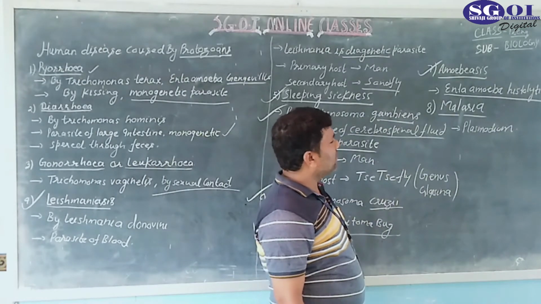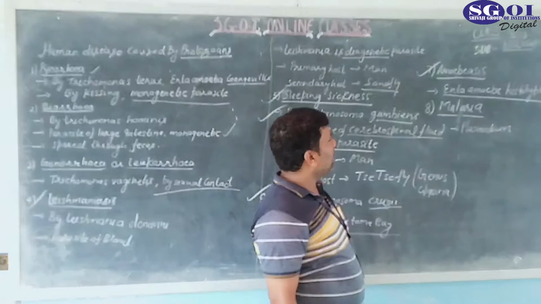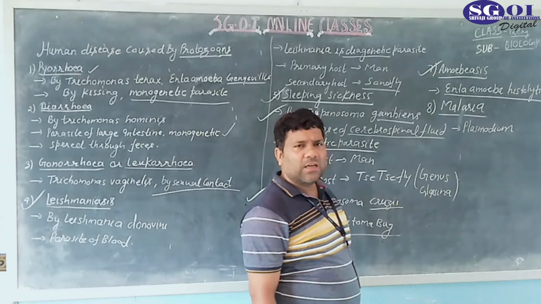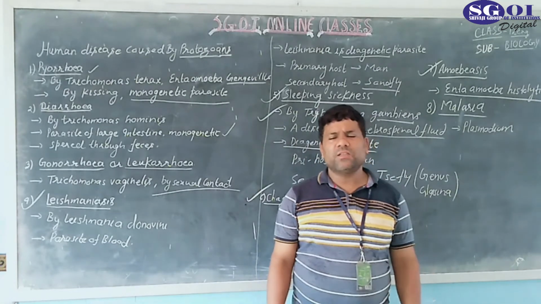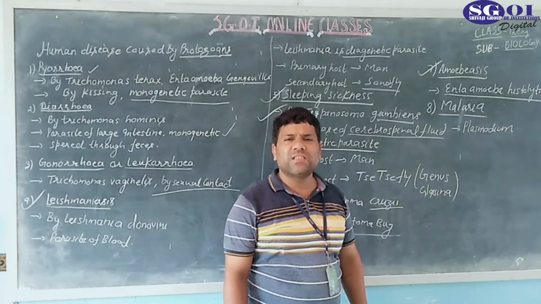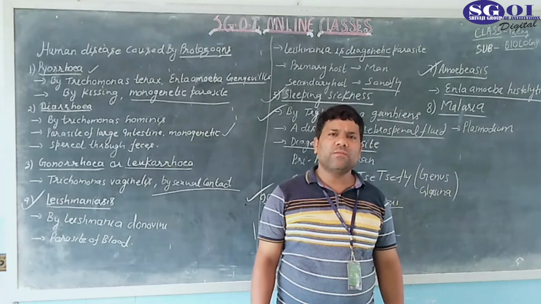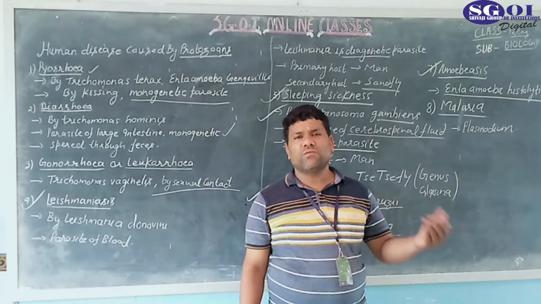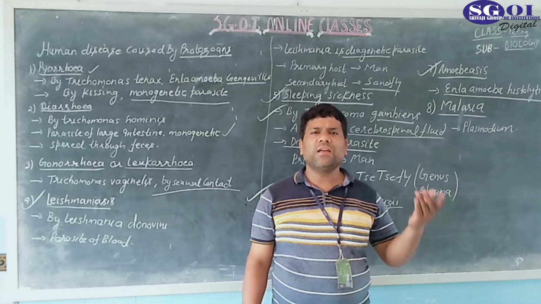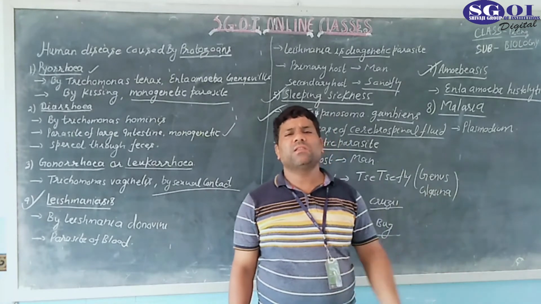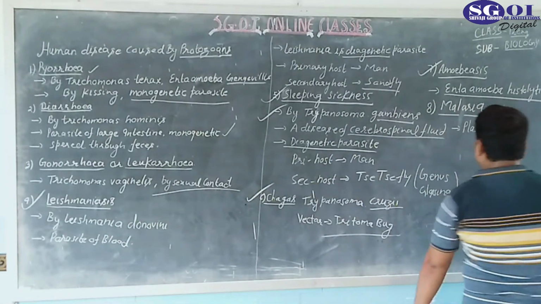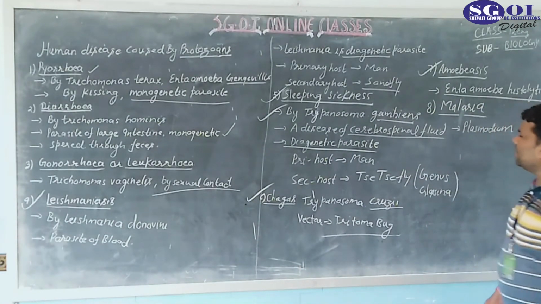So this is a monogenetic parasite, Entamoeba histolytica, and its infecting stage is the tetranucleate cyst. This one is also a very important point. The infecting stage of Entamoeba histolytica is what? It is a tetranucleate cyst. The tetranucleate cyst is the infecting stage of Entamoeba histolytica for human beings.